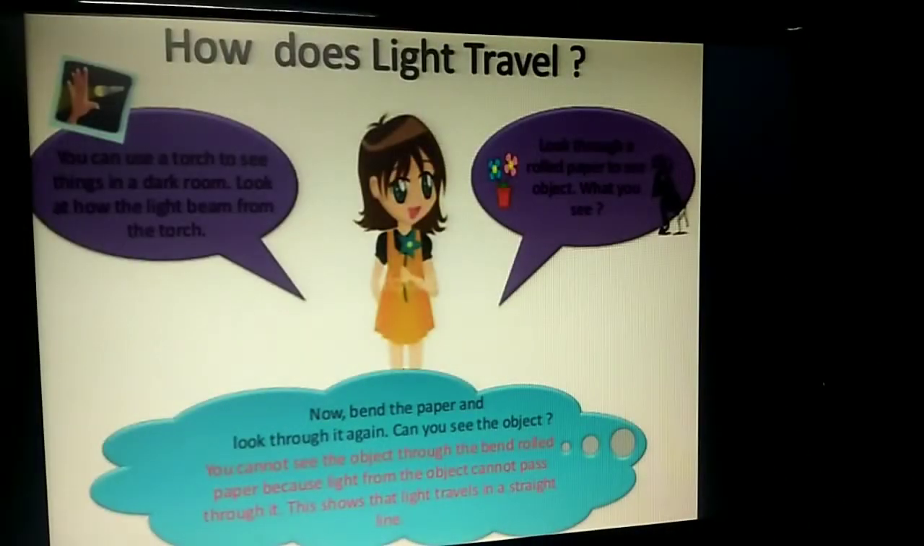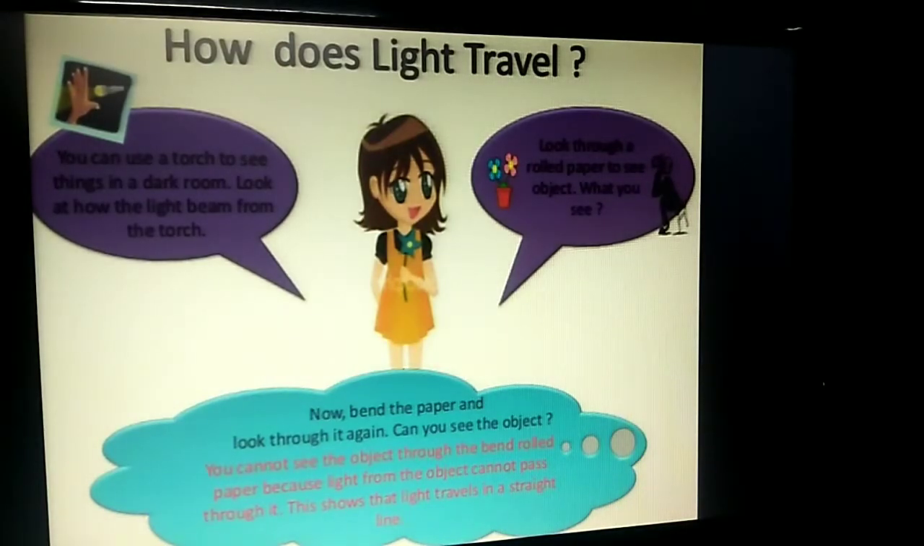How does light travel? You can use a torch to see things in a dark room. Look at how the light beam from the torch travels. Look through a rolled paper to see the object. What you see? Now bend the paper, look through it again. Can you see the object? No, you cannot. Why? When you bend the rolled paper, light from the object cannot pass through it. This shows light travels in straight line.